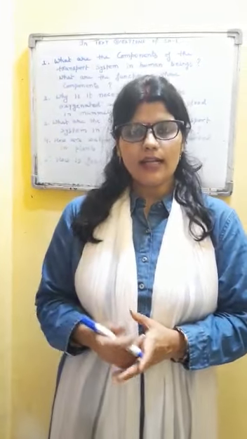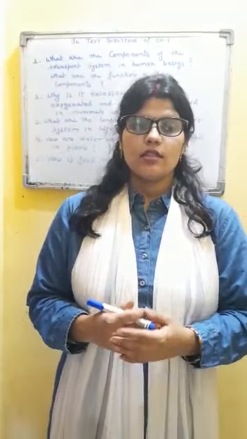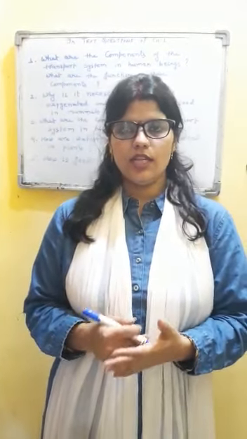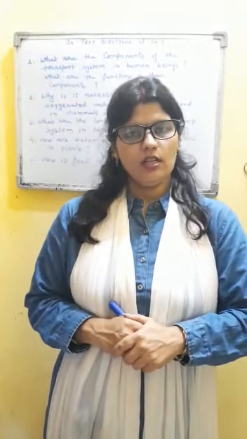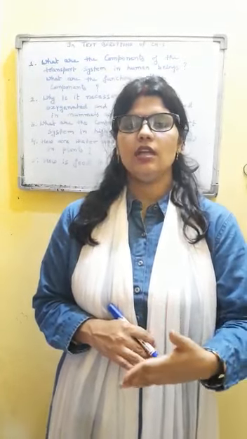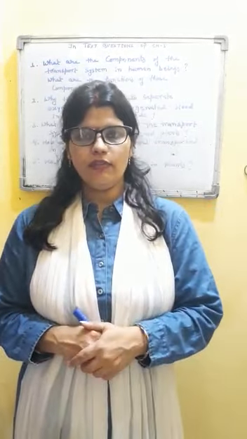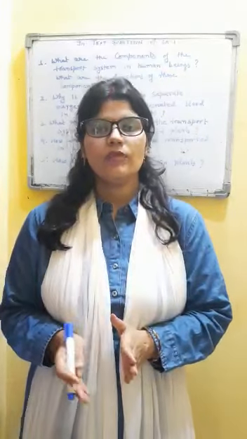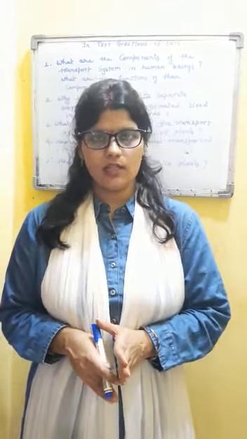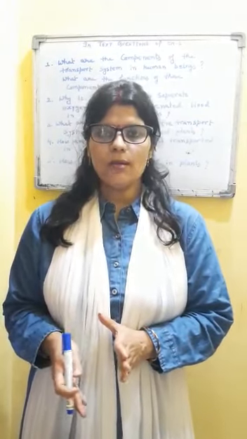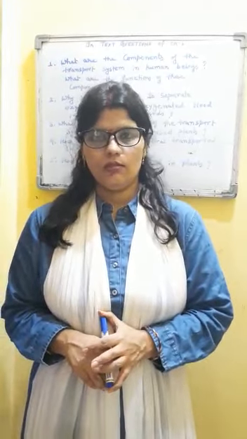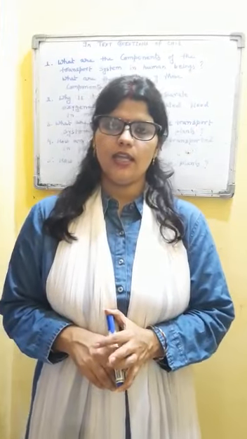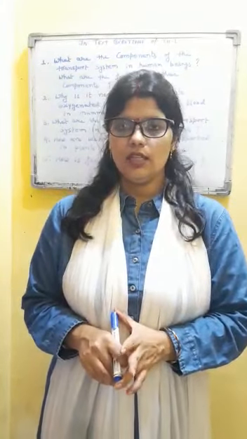And to provide that extra energy, it is necessary to separate oxygenated and deoxygenated blood for efficient, continuous supply of oxygen, so that they can fulfill the requirement of extra energy which is used up for maintaining their body temperature. So that's why in mammals and birds it is very necessary.